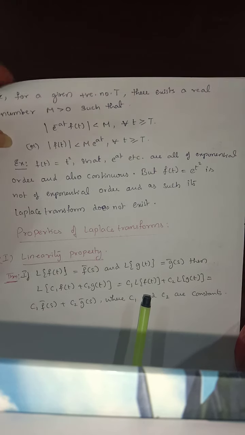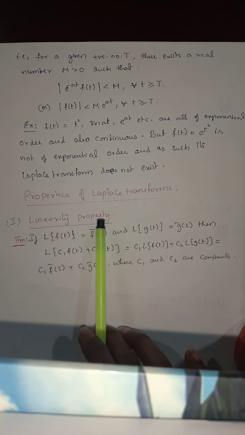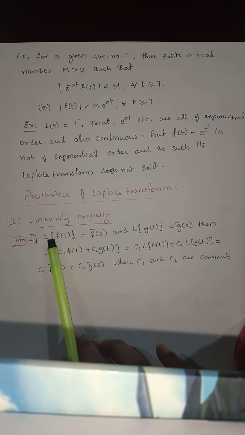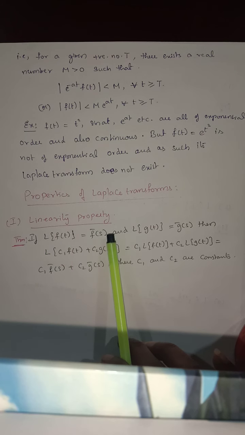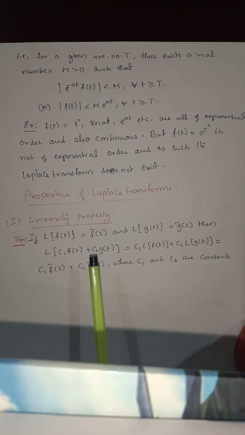Now come to the properties of the Laplace transform. Here is the first property, the linearity property. This is a theorem. The statement of the linearity property: if L of f of t is equal to f bar of s and L of g of t is equal to g bar of s, then L of c1 f of t plus c2 g of t is equal to c1 L of f of t plus c2 L of g of t, which is equal to c1 f bar of s plus c2 g bar of s, where c1 and c2 are constants.